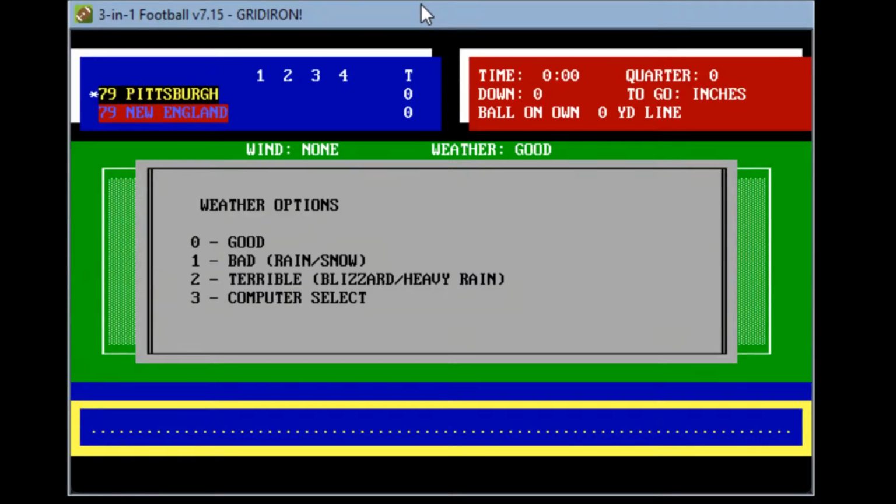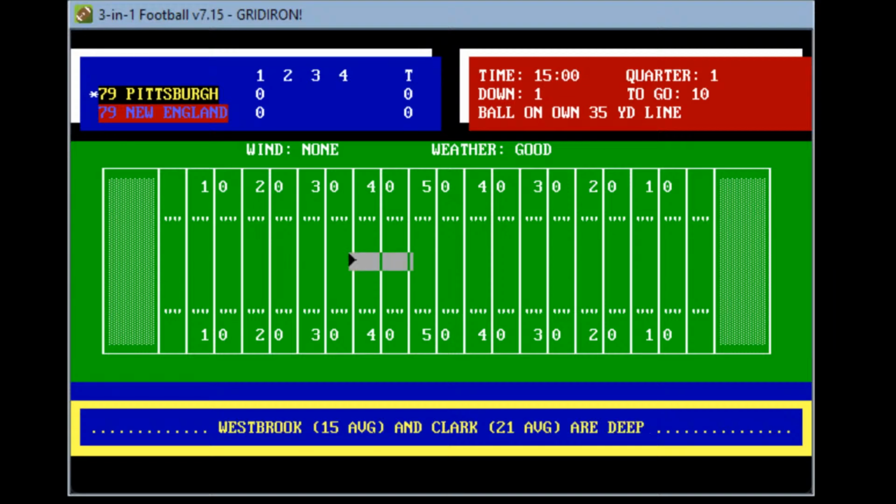And let's get started here at Schaefer Stadium here in New England. About a 78-degree forecast, a beautiful night for football. And here we go from Foxborough. Let's go ahead and pull the game up so we can go ahead and play. So no wind options. And here we go.